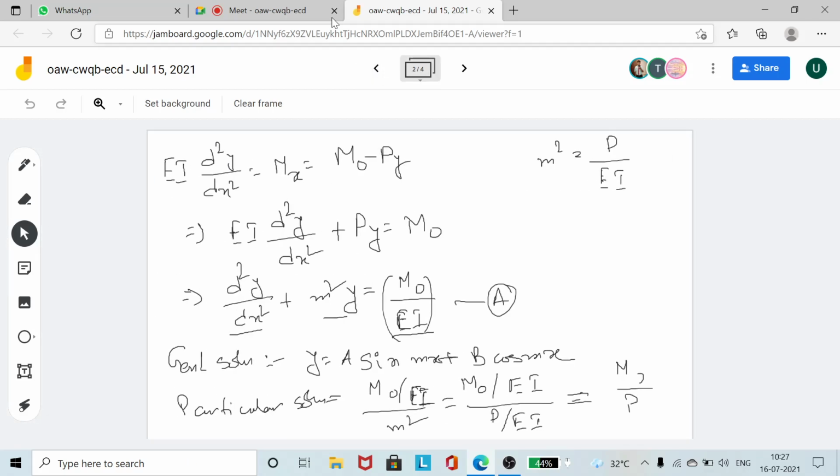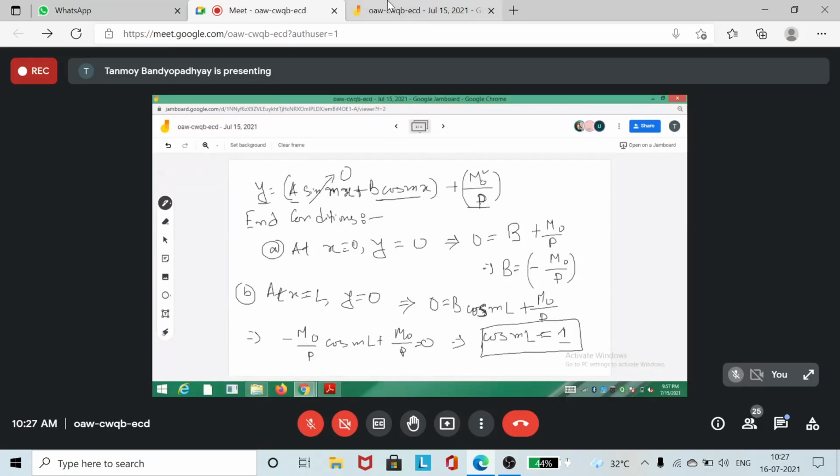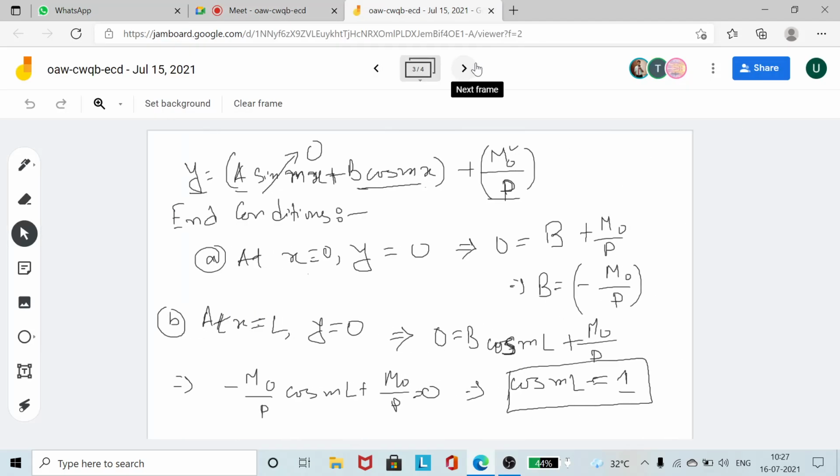So cos ml is equal to 1. What is the general solution for cos x is equal to 1? What is the solution for theta? So ml will be equal to cos inverse of 1, which happens at 0, pi, and all those things. So you should be having something like 2n pi.